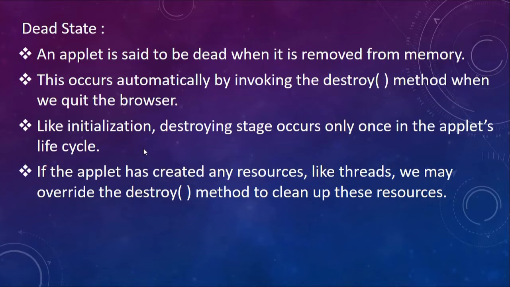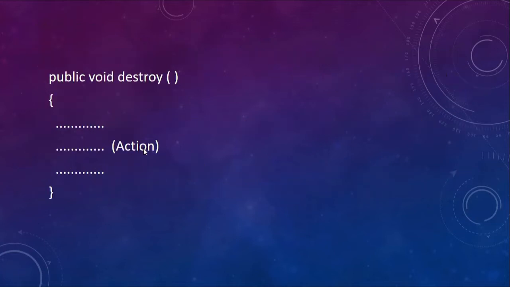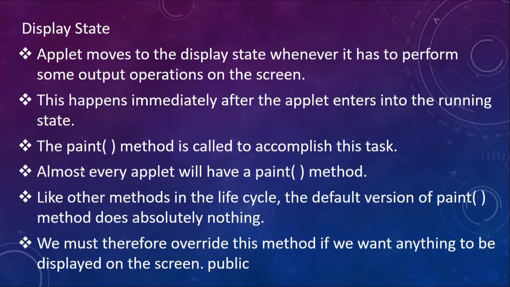If the applet has created any resources like threads, etc., we may override the destroy method to clean up these resources. So we can write the definition for the destroy method as public void destroy, and here you can write the code of destroying whatever resources have been created by this applet for its own running.